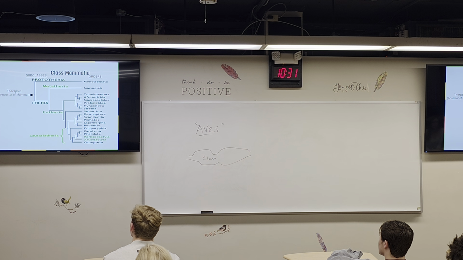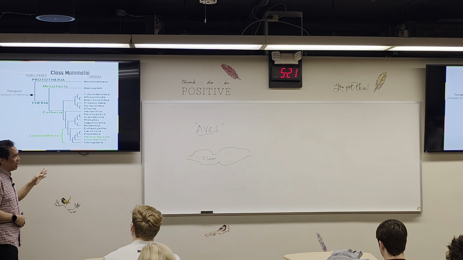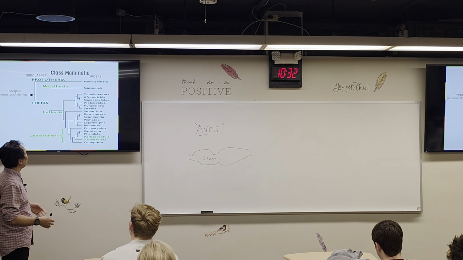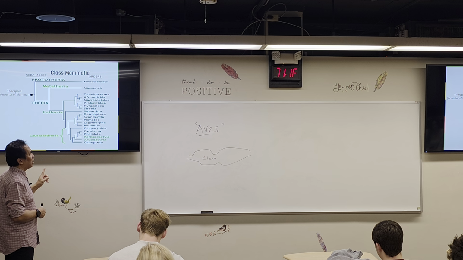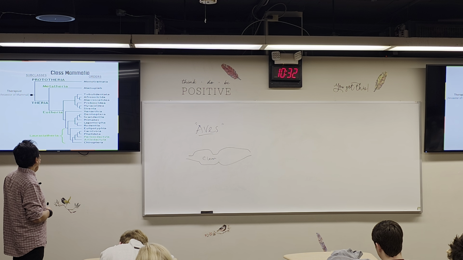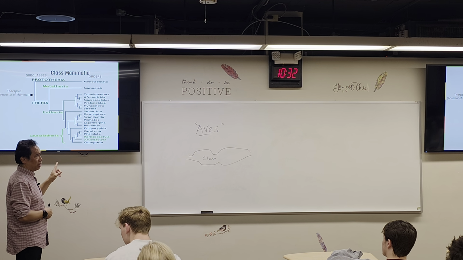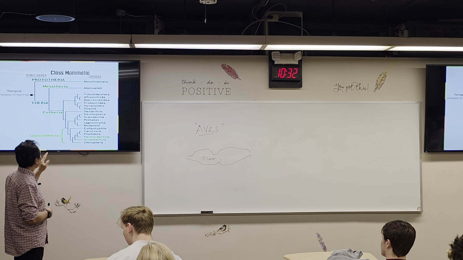Okay, this is the classification for mammals. Again there are 3 subclasses: Prototheria, Metatheria, and Eutheria. And then these 3 subclasses are divided into many orders. For the Prototheria there is Monotremata, only 1 order, and for Metatheria there is the marsupials order, and the rest for Eutheria.